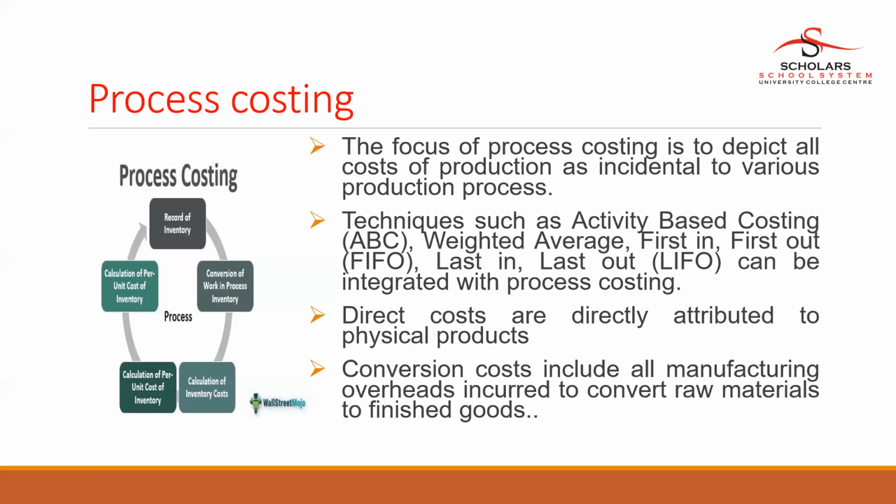The focus of process costing is to debit all the costs of production incidental to various production processes. Techniques such as activity-based costing, weighted average, first in first out, and last in first out can be integrated with process costing. Direct costs are directly attributed to physical products. Conversion cost includes all manufacturing overheads incurred to convert raw materials to finished goods.